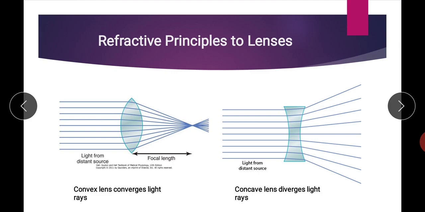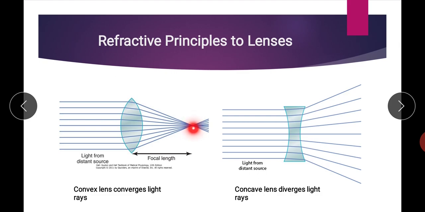Now, the refractive principle of lenses. In this figure you can see the two types of lens. This one is the biconvex lens and this one is the biconcave lens. Now, parallel light rays, the light rays which are coming from a far object, are considered parallel. When parallel light rays pass through the biconvex lens, they face refraction, and as a result of refraction, all the light rays pass through a single point.